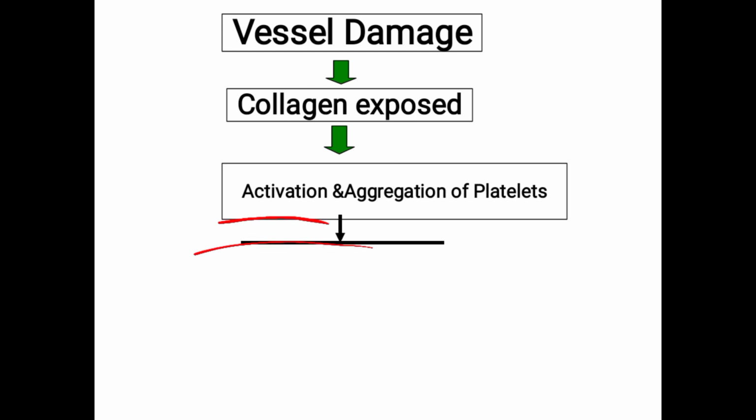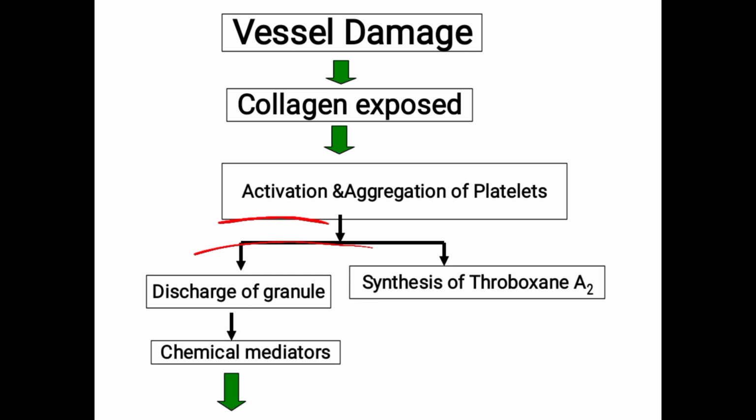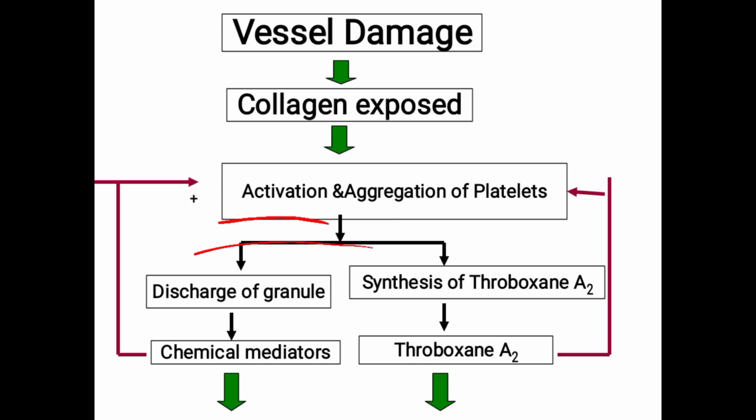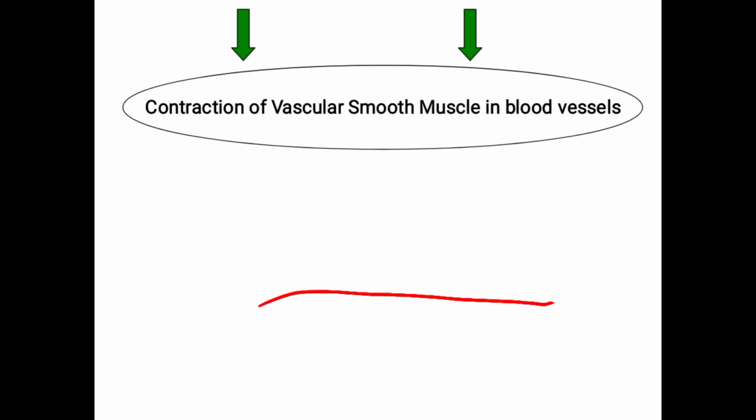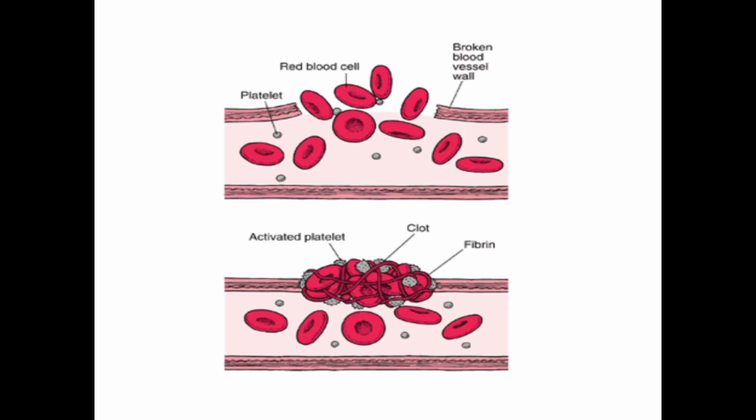This platelet will release the chemical factors and also thromboxane A2. Both these chemicals and thromboxane A2 will cause the contraction of smooth muscle of blood vessels. Contraction of vascular smooth muscles in blood vessels finally leads to vasoconstriction. Vaso means vessels, constriction means contraction. And a platelet plug is formed. Clear? So that completes the functions of platelets.